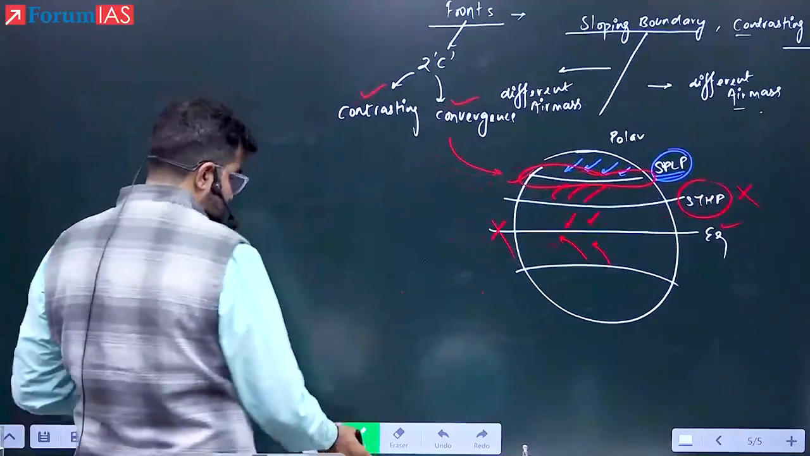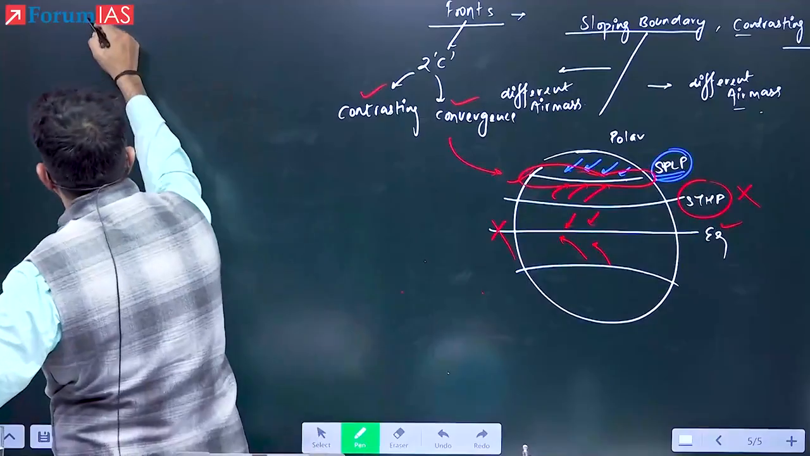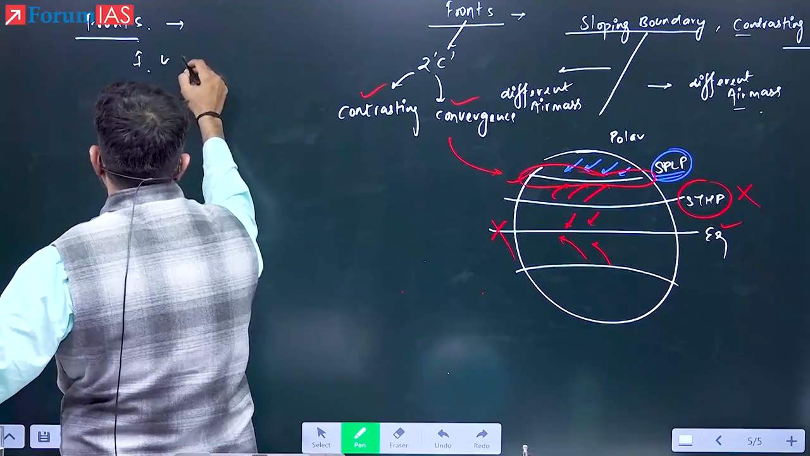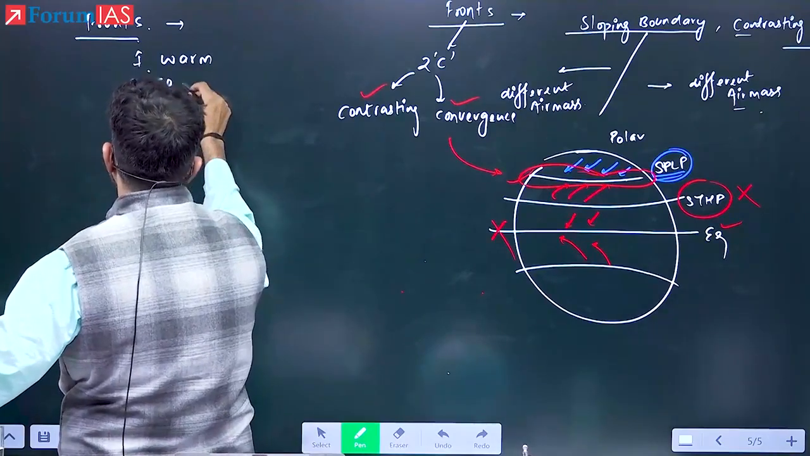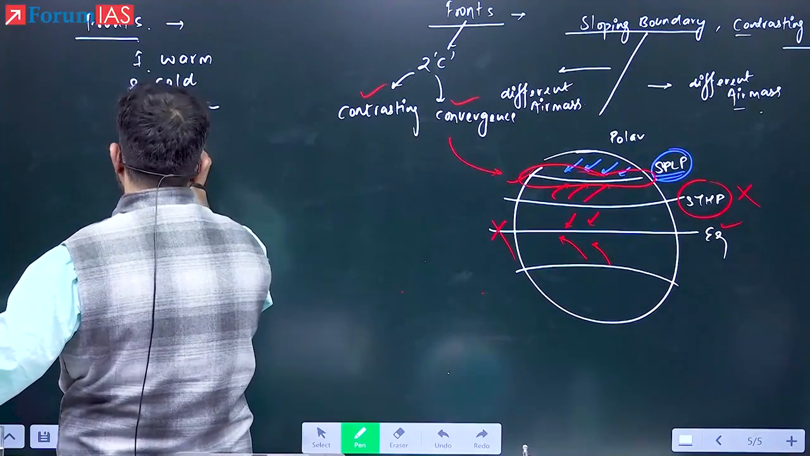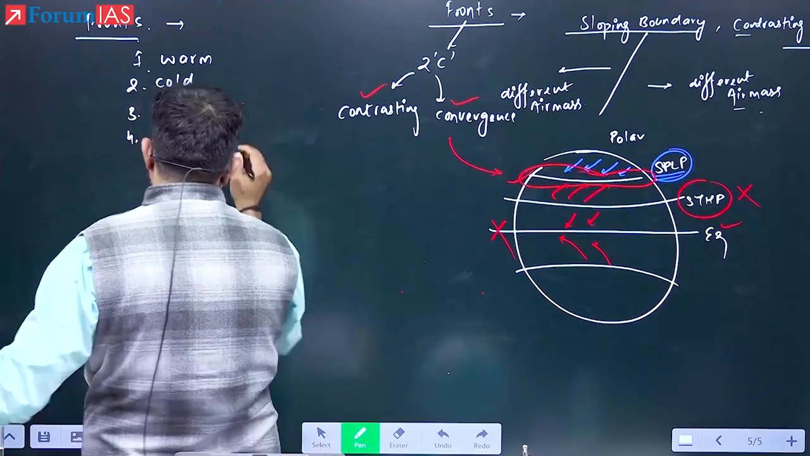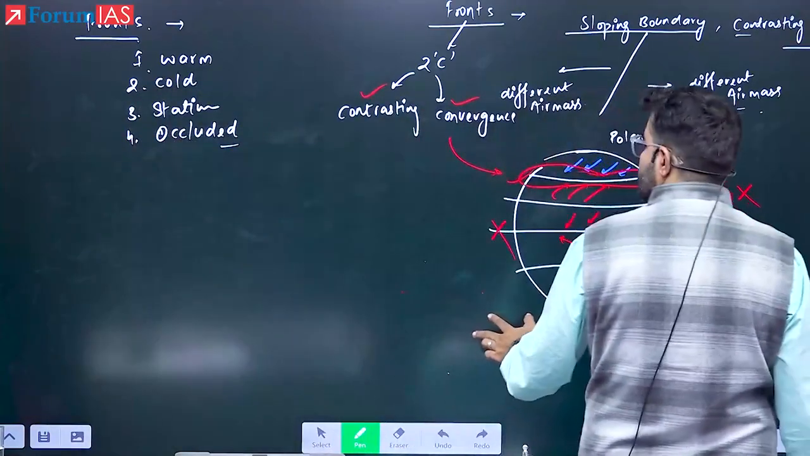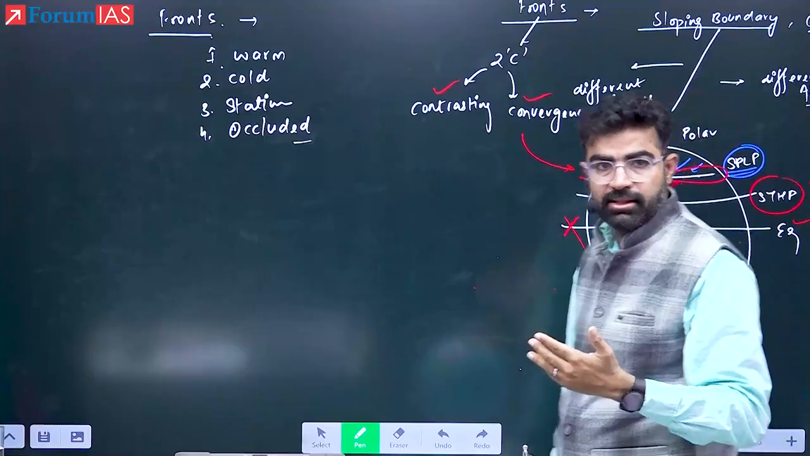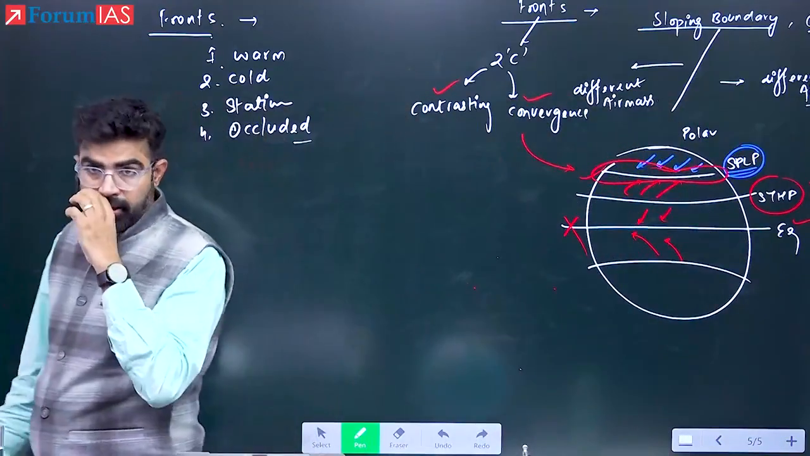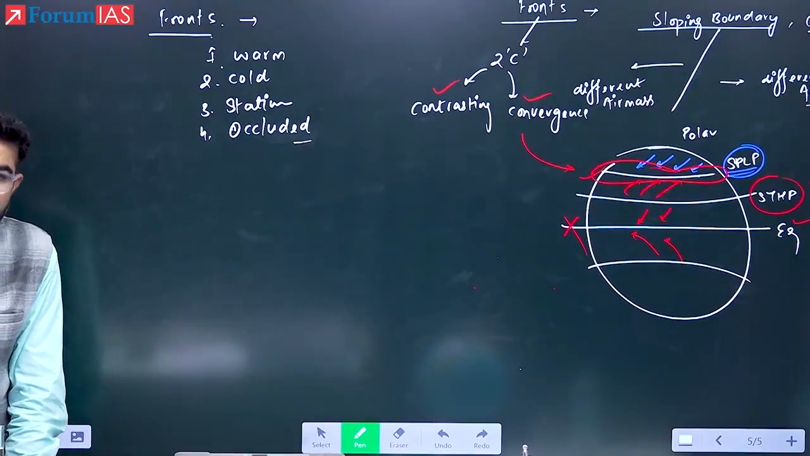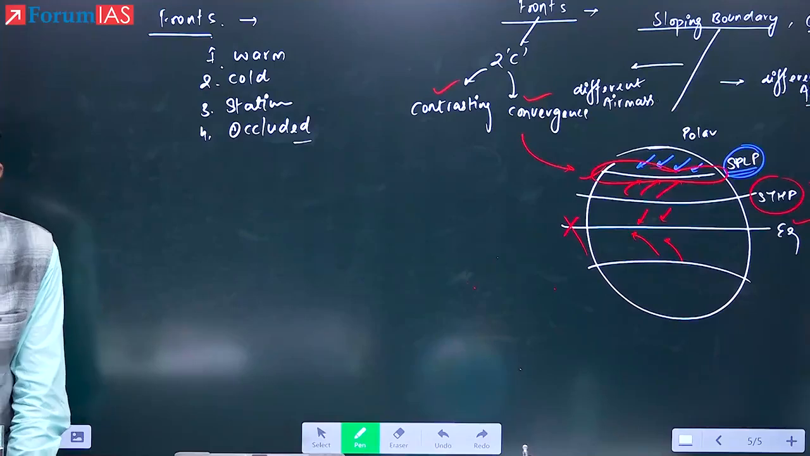Now see here. This is the front, basic things. The fronts are of four types. One is known as warm front. Second is known as cold front. Third is known as stationary front. And fourth is known as occluded front. If you understood the air masses, front is easy. If you understand front, the temperate cyclone is easy. If you understand temperate cyclone and tropical cyclone, they are different. Tropical cyclone requires different understanding. So that is how air mass, fronts and temperate cyclones are related together.